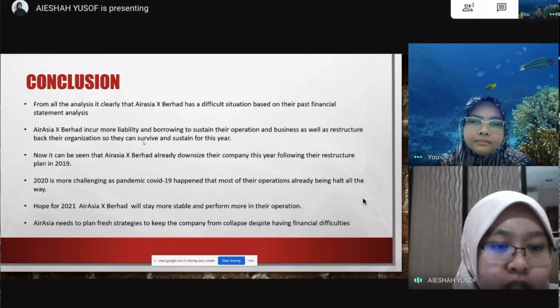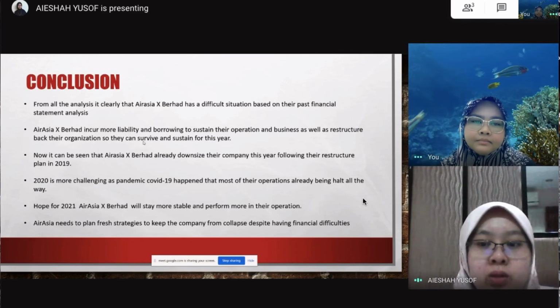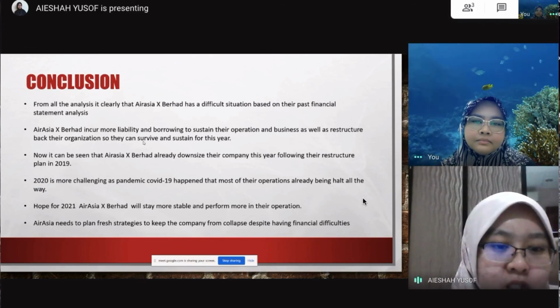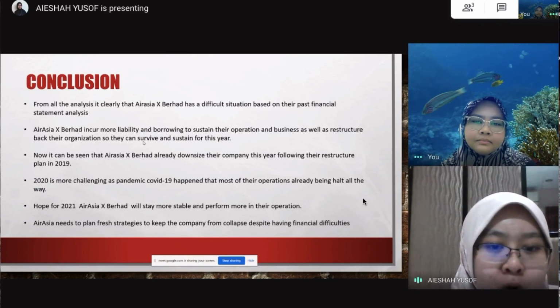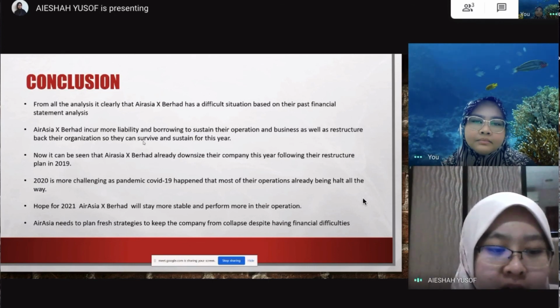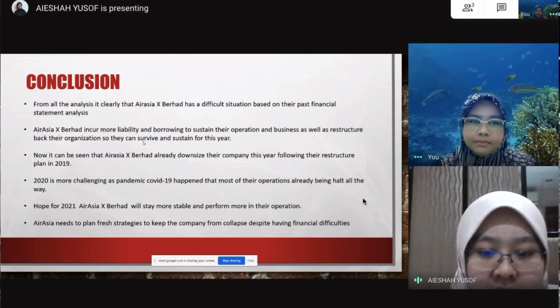2020 is more challenging as the COVID-19 pandemic happened and most of their operations were put on hold. Hoping for 2021, AirAsia X Berhad will stay more stable and perform better in their operation. AirAsia needs to plan fresh strategies to keep the company from collapse despite having financial difficulties. That's all